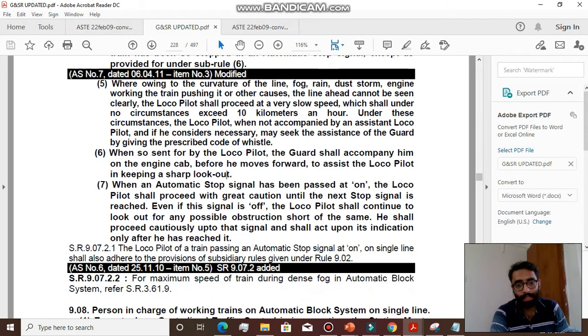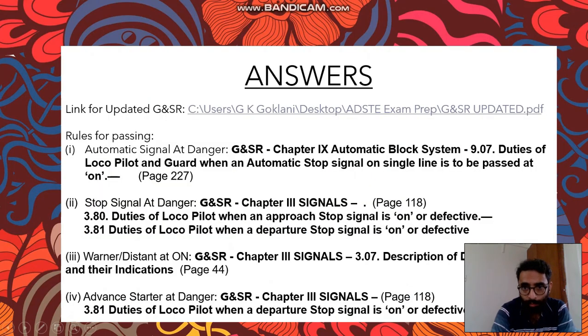And last but not the least, the seventh part of this particular clause says that when an automatic signal has been passed at on, the loco pilot shall proceed with great caution until the next stop signal is reached. Even if this signal is off, the loco pilot shall continue to look out for any possible obstruction short of the same. He shall proceed cautiously up to that signal and shall act upon its indication only after he has reached it.